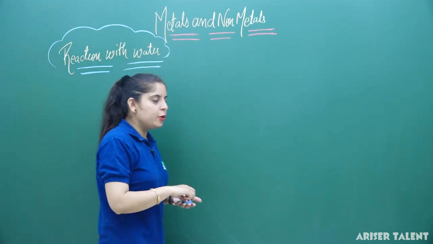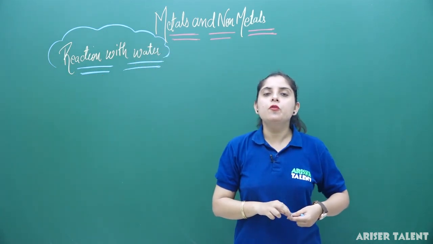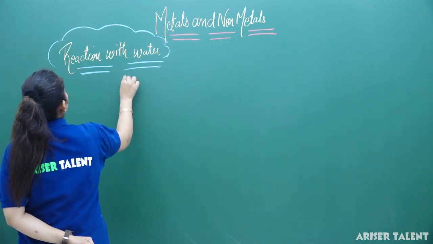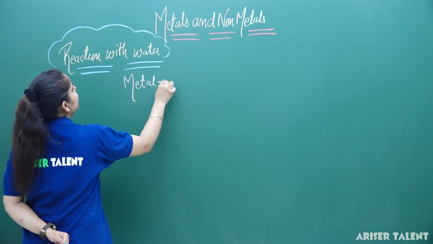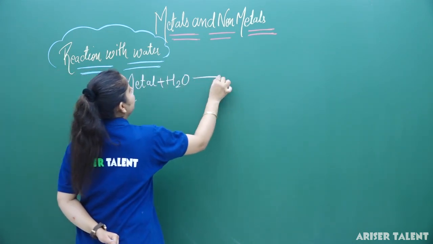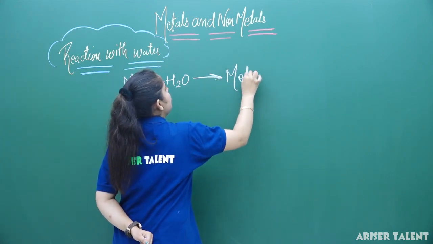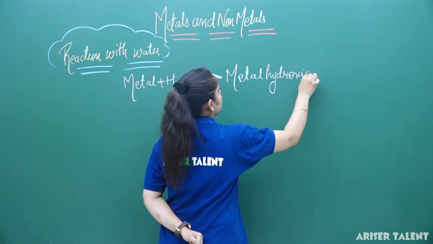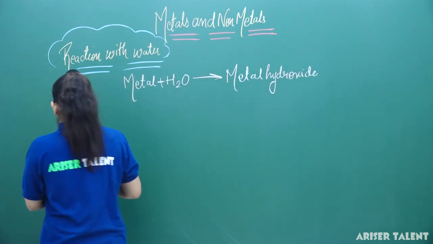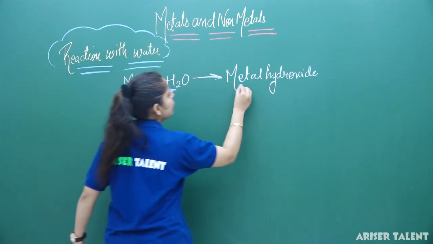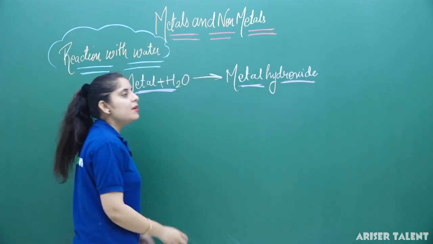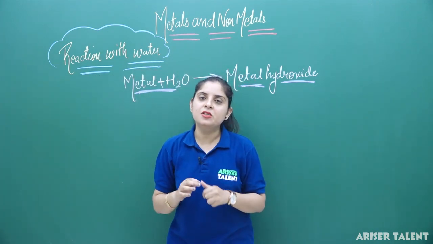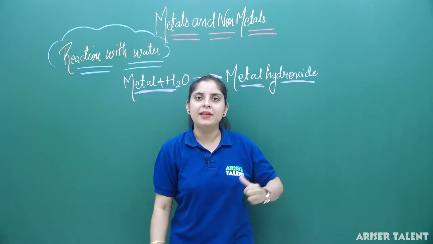Whenever a metal reacts with water, it forms metal hydroxide. This is one of the simplest formulas you have to learn. So this is a basic principle you have to keep in mind: whenever a metal reacts with oxygen, it will form metal oxide, and whenever a metal reacts with water, it will definitely form metal hydroxide.